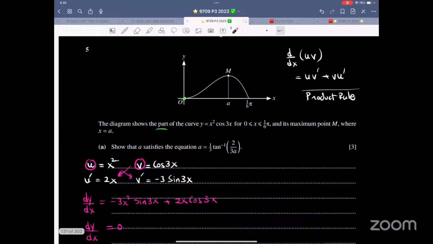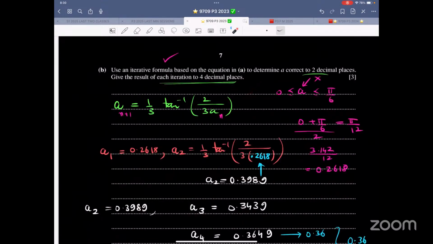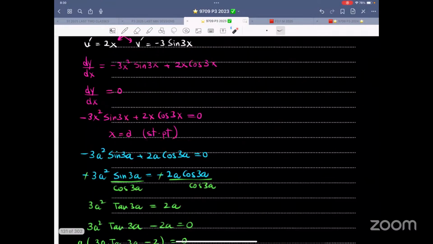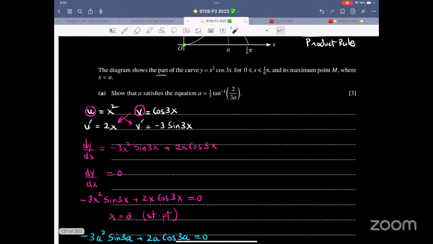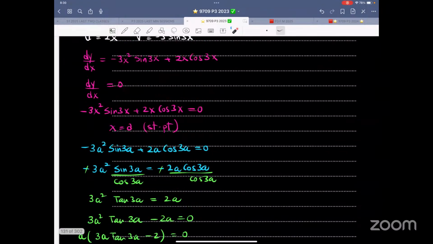Yes, this is a nice one. Last question for today. So now the diagram shows part of the curve and the minimum point M, where x is equal to A. Show that A satisfies this equation. And then the next part is about iteration and everything. So the first part is differentiation. So sometimes that's integration also. So u is x squared, u prime is 2x, v is cos 3x, v prime is this. Product rule, u v prime plus v u prime. Equate it to 0. Plug in a, you can plug in later also.